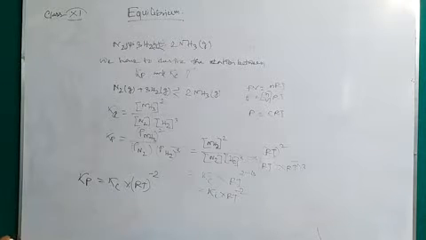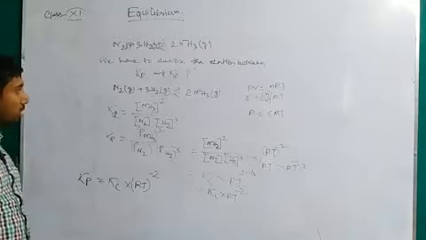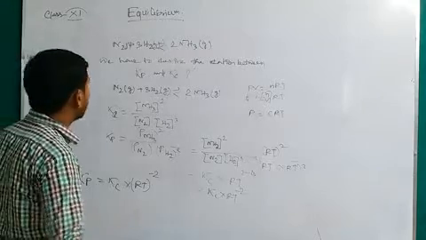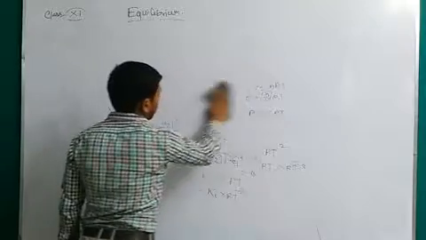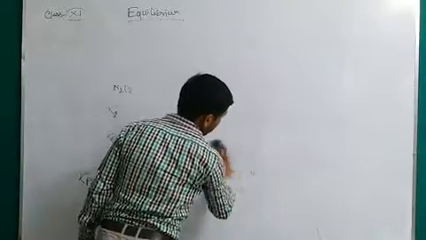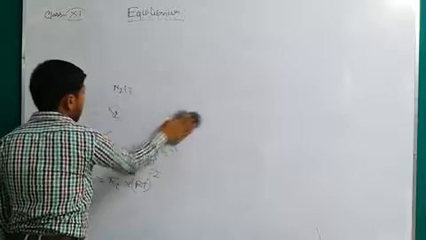So this is how to derive the relation between Kp and Kc for the formation of ammonia. It is also the process devised by Haber, known as the Haber process.